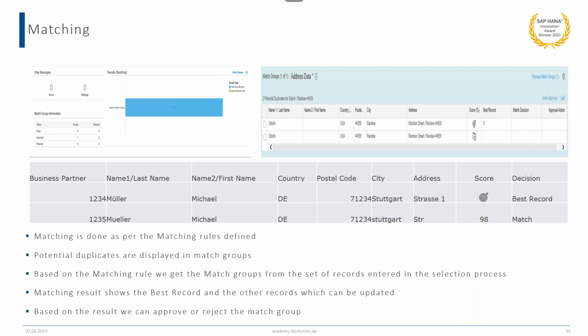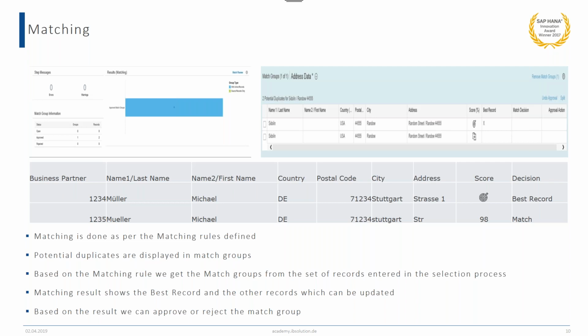So based upon the completeness, SAP calculates this record, business partner number 1234, as the best record. And then the other business partner, 1235, is selected as a match, as a potential duplicate record for this record.